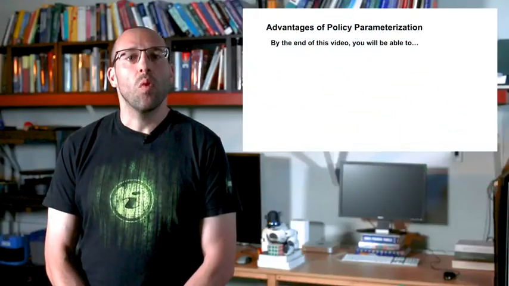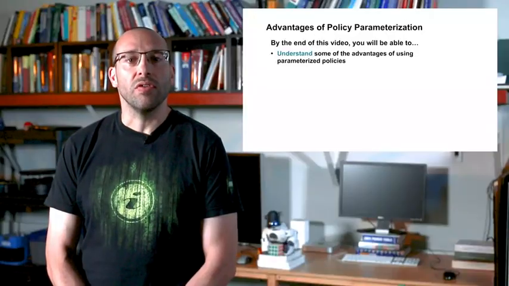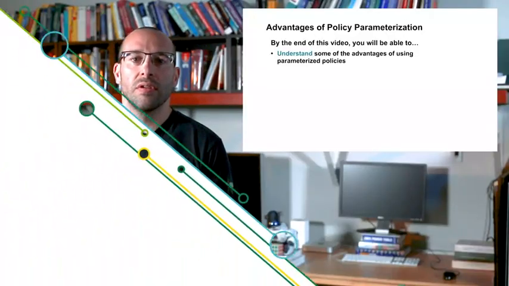You now know it's possible to learn parameterized policies directly. This means we can have more flexibility in how we solve our problems. Now we consider learning approximate values and learning approximate policies. But is it really helpful to directly learn policies? After watching this video, you'll be able to understand some of the advantages of using parameterized policies.